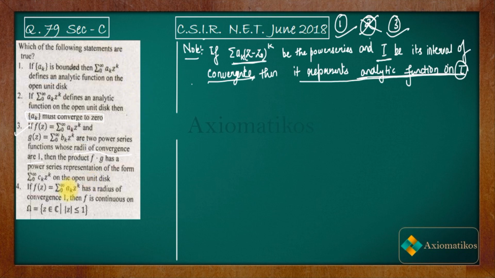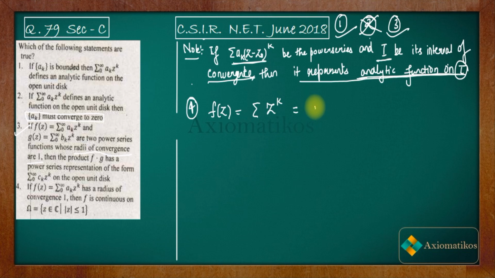Now let us move to the fourth option. In the last option, what is given to us is that if f(z) is equal to this, has a radius of convergence 1, then f is continuous on the domain mod z less than or equal to 1. Now let us see. For the fourth one, let us consider f(z) to be summation z to the power k. Now what do you know about this?